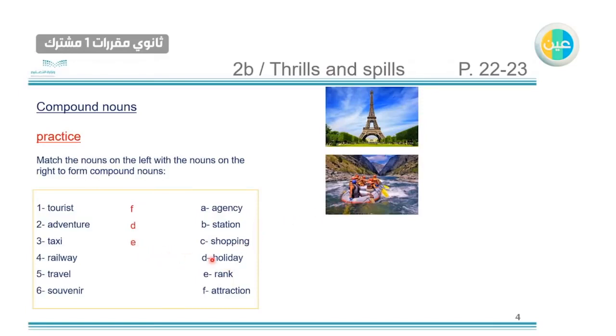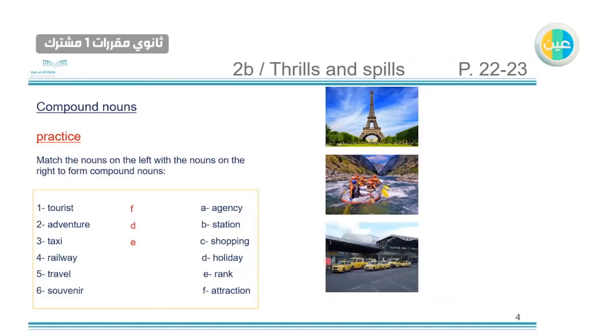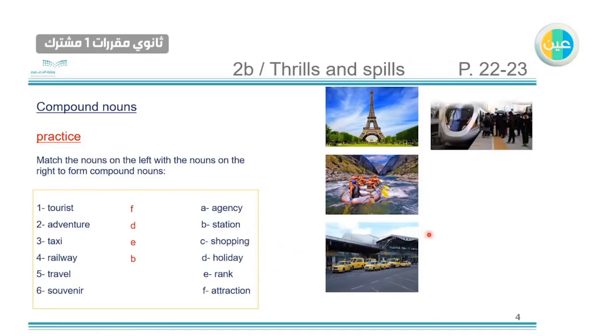Number three, taxi rank. As you can see here, it's where the taxi parks. Number four, railway station. As you can see here in the picture, it's where people go to the railway to move or transfer from place to place or to another city.